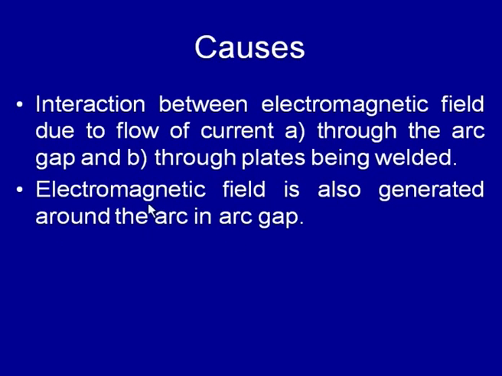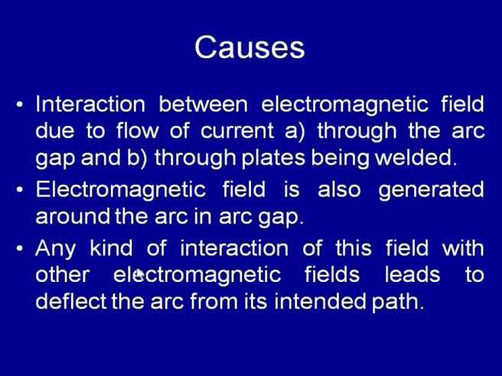We know that an electromagnetic field is generated around the arc due to the flow of current through the arc gap. When the electromagnetic field established around the arc interacts with the electromagnetic fields generated in the base plate, in the direction where current is flowing, it tends to deflect the arc from its intended path.